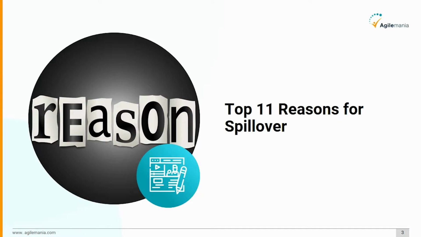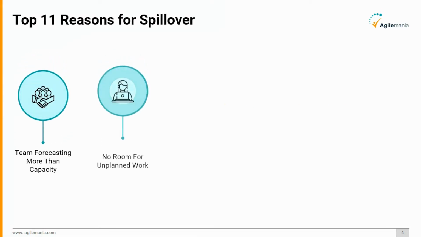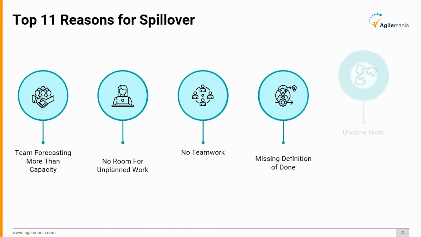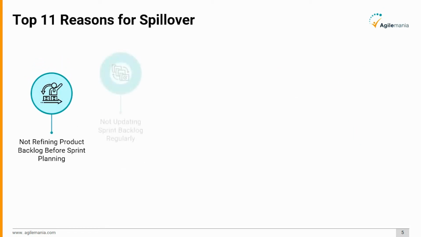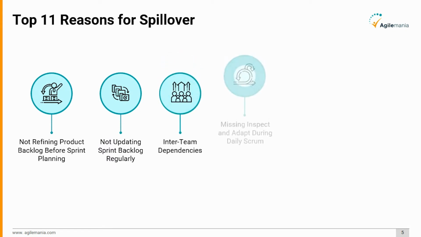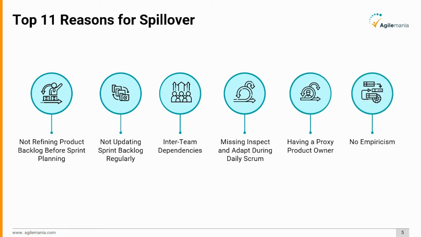Let's discuss the top 11 reasons for spillover, and they are: team forecasting more than capacity, no room for unplanned work, no teamwork, missing definition of done, undone work, not refining product backlog before sprint planning, not updating sprint backlog regularly, inter-team dependencies, missing inspect and adapt during daily Scrum, having a proxy product owner, and lastly, no empiricism. We will discuss each point in brief to have a better understanding of the reasons for spillover.